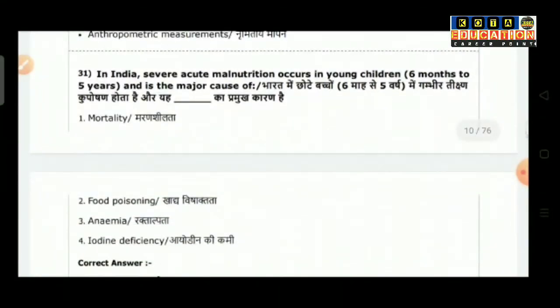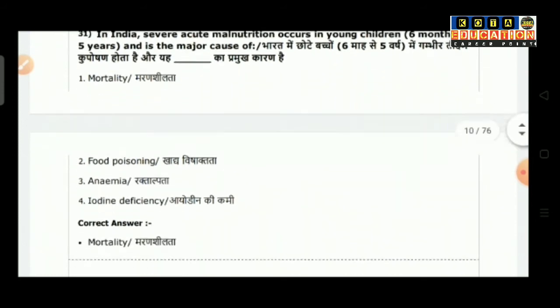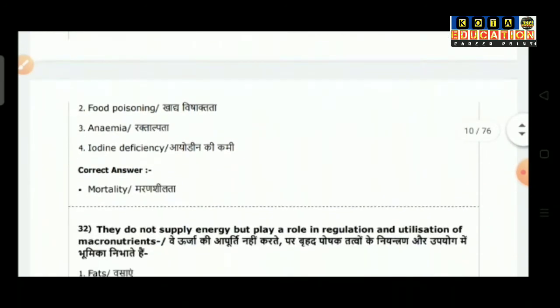Question number 31: in India, severe acute malnutrition occurs in young children and is the major cause of. Option 1 is mortality. Option 2, food poisoning. Option 3, anemia. Option 4, iodine deficiency. So the correct answer is mortality.